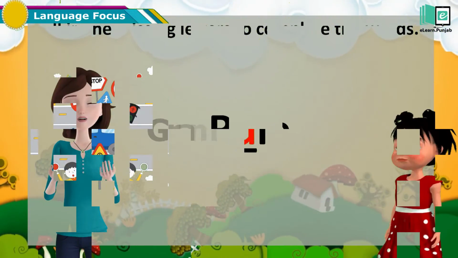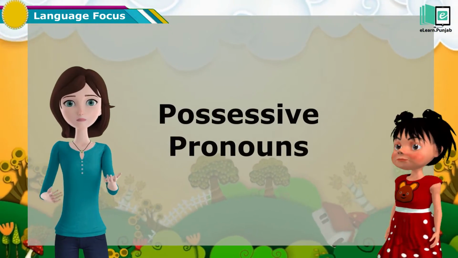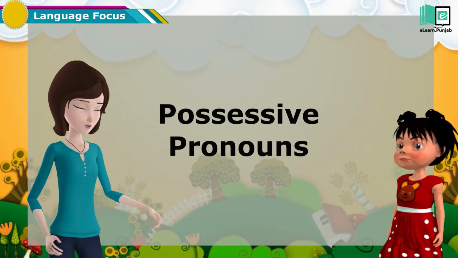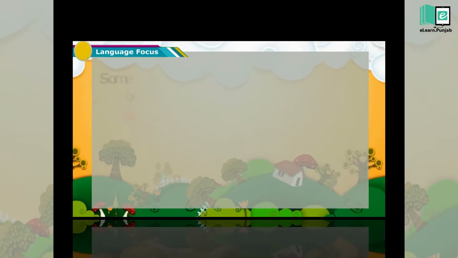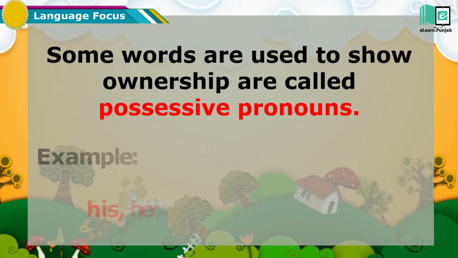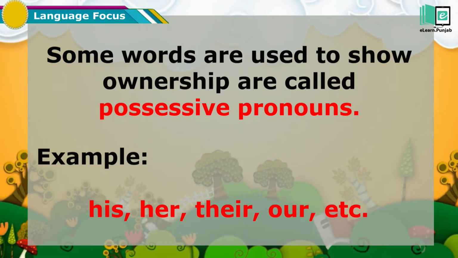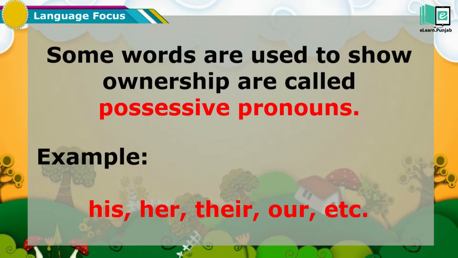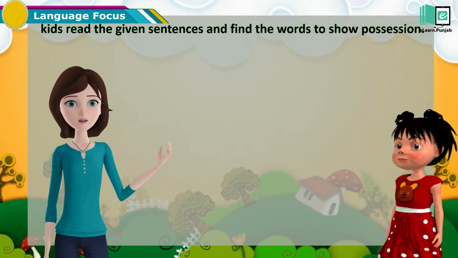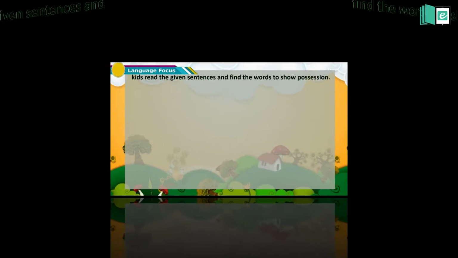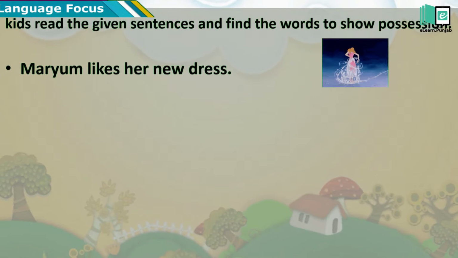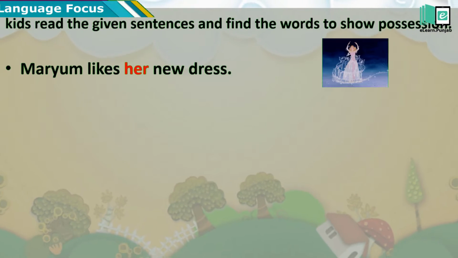Good job. Grammar. Kids, we all know about the possessive pronouns. Can you tell me what is the possessive pronoun? Some words that are used to show ownership are called possessive pronouns. For example, his, her, their, our, etc. Kids, read the given sentences and find the words that show possession. Mariam likes her new dress. In this sentence, her is a possessive pronoun.